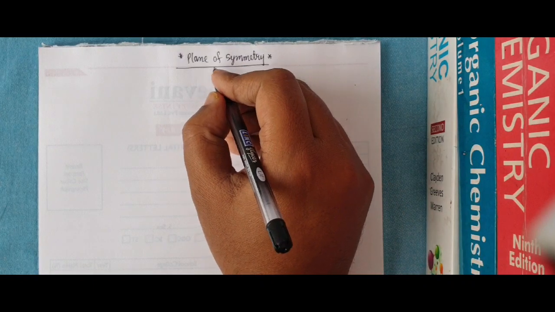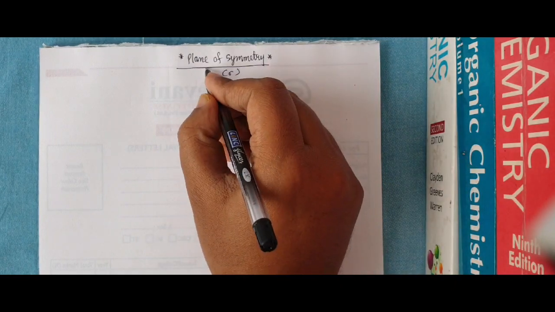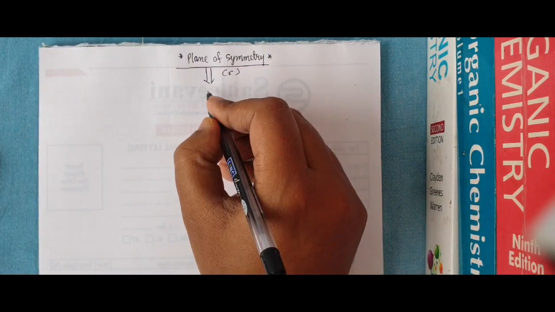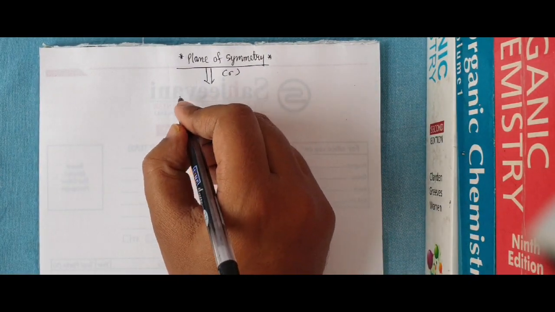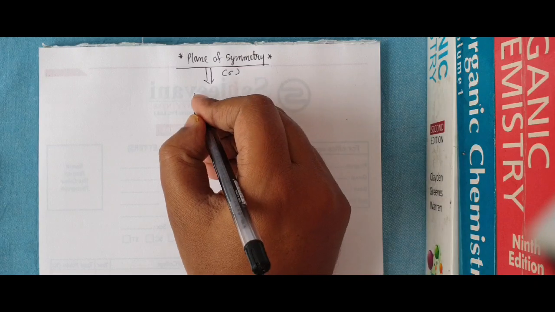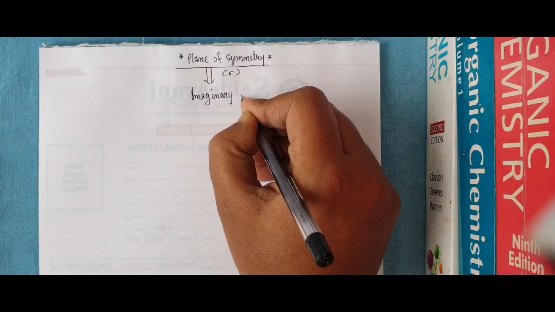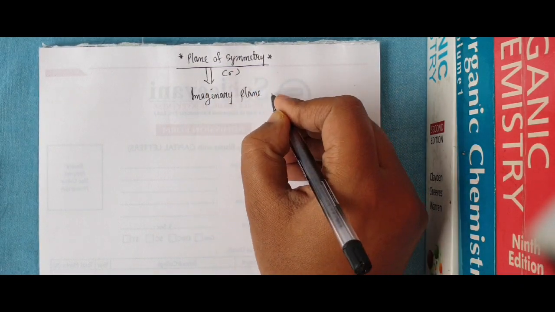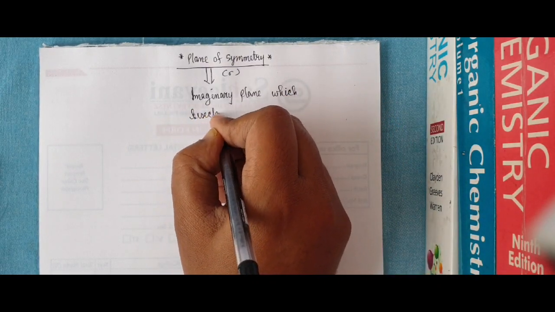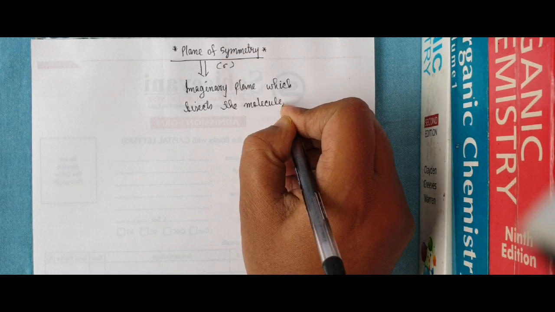At first, it is represented by sigma. Now, how can I define it? It is actually an imaginary plane which bisects the molecule symmetrically.